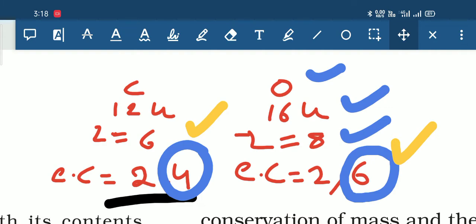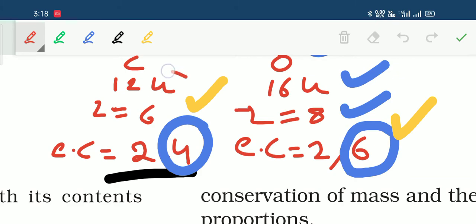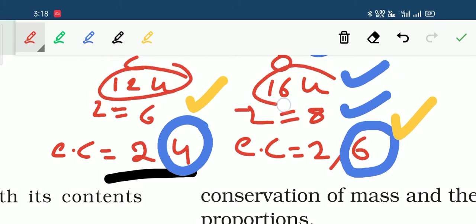For example, in this case, carbon has 12 u mass, but oxygen has 16 u mass. That means the masses of carbon and oxygen atoms are different. Similarly, they have different valence electrons, which means their chemical properties are also different. Hence, if atoms belong to the same element, then they will be identical. But if the atoms belong to two different elements, then they will be totally different.